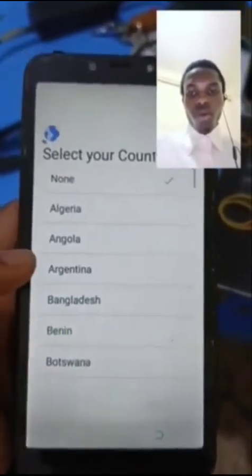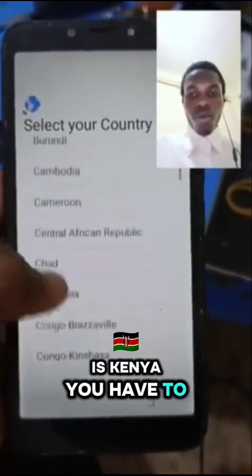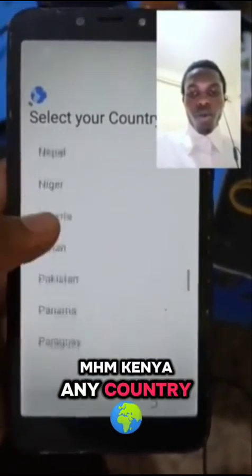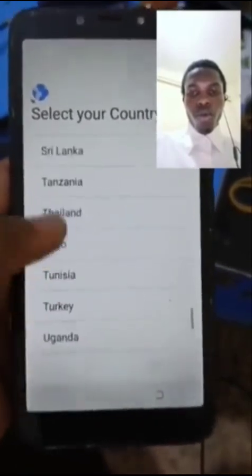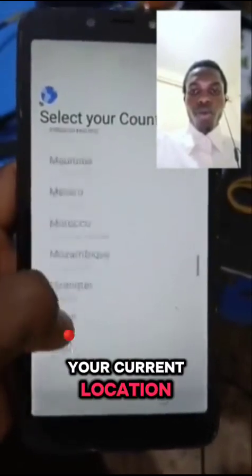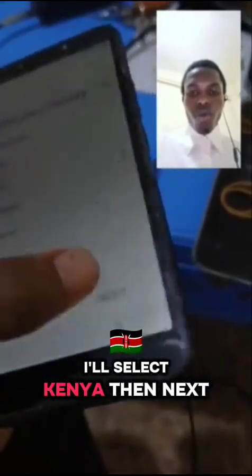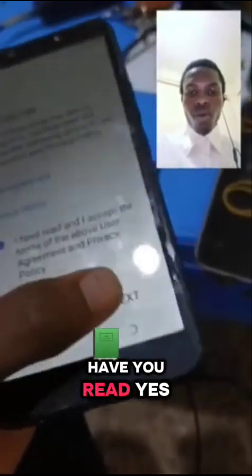Wait. Select your country, that is Kenya. You have to find Kenya, or any country you are in. You can select your current location. Okay, for me I'll select Kenya. Then next. Have you read? Yes. Next.